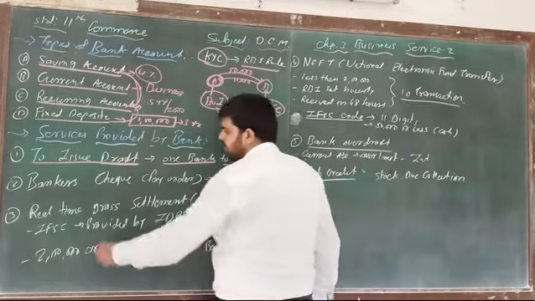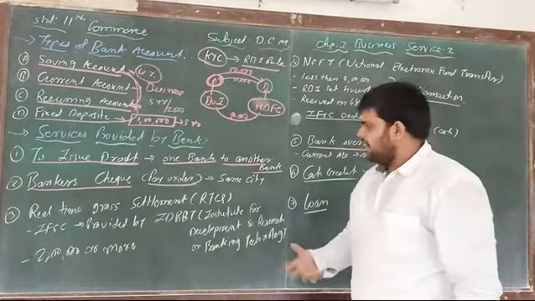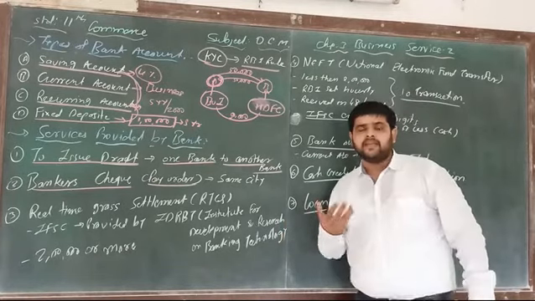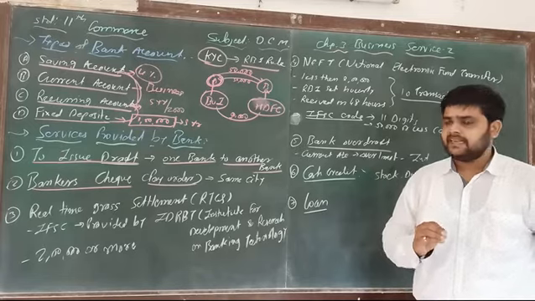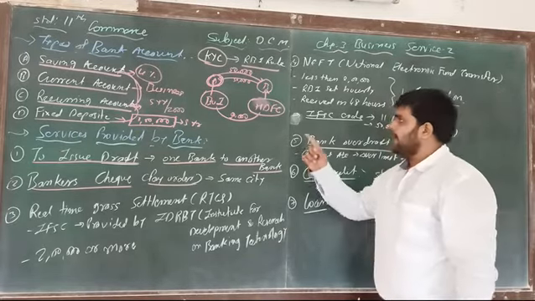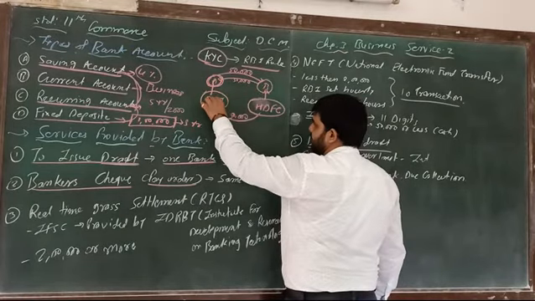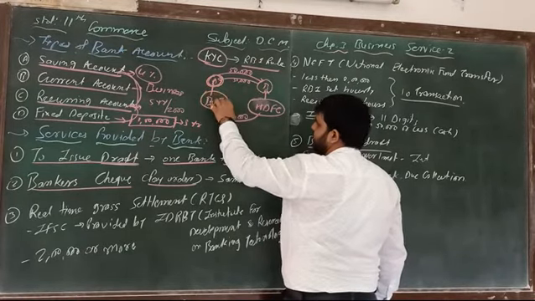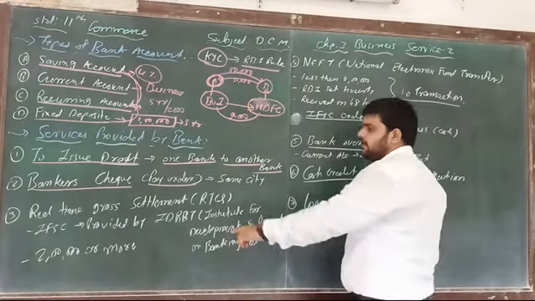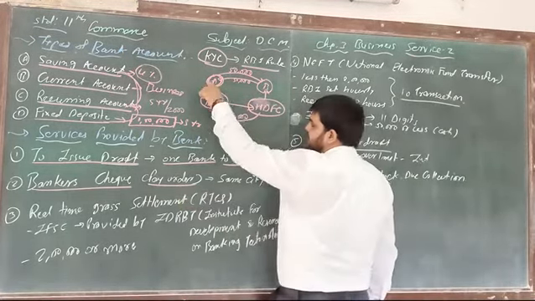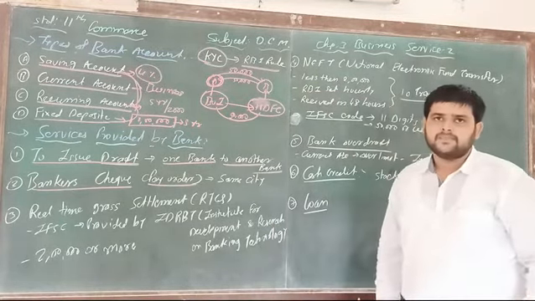Next, number 2, banker's check, or pay order. This is for people who are doing business in the same city. For example, A and B are both in one city. A tells his bank to pay the money directly to HDFC. So it is called a pay order. A gives an order to his bank to pay money to B's bank.